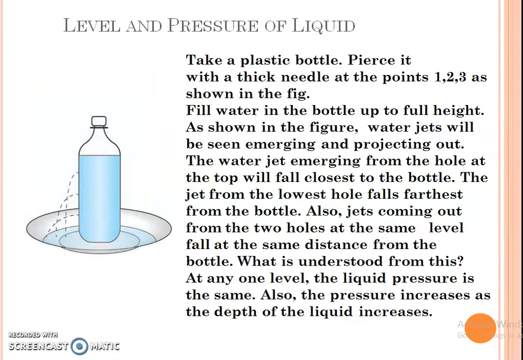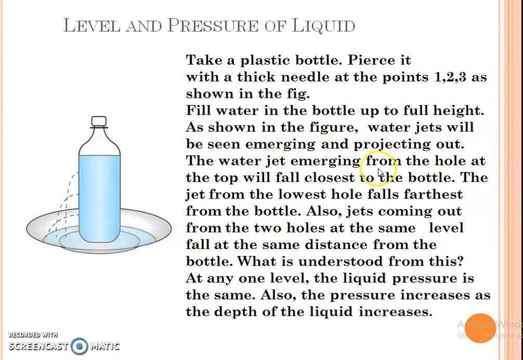Activity 2. Level and pressure of liquid. Take a plastic bottle, pierce it with a thick needle at points 1 to 3 as shown in the figure. Fill the water in the bottle up to full height as shown in the figure. Water jets will be seen emerging and projecting out.